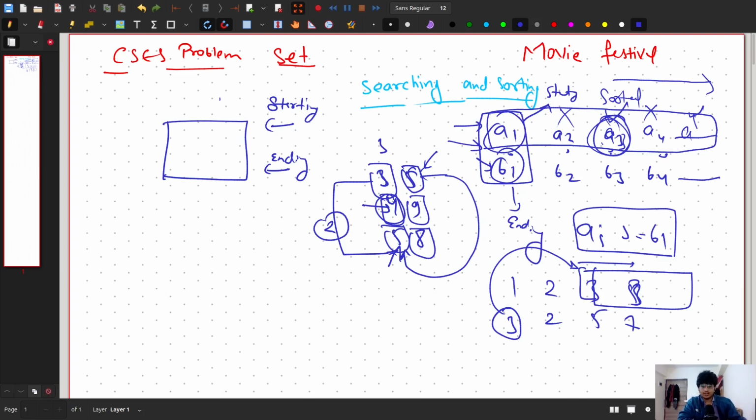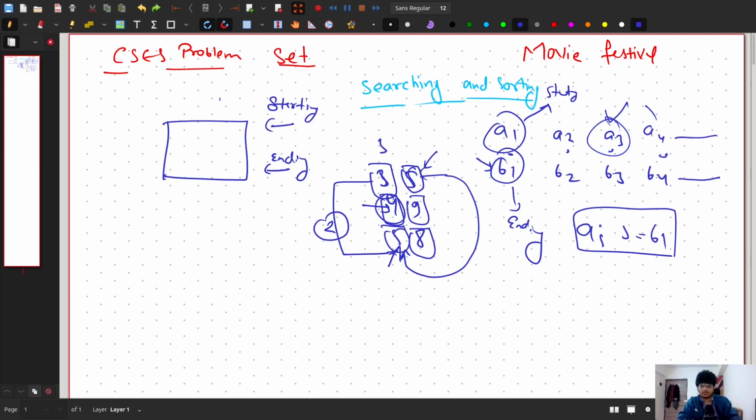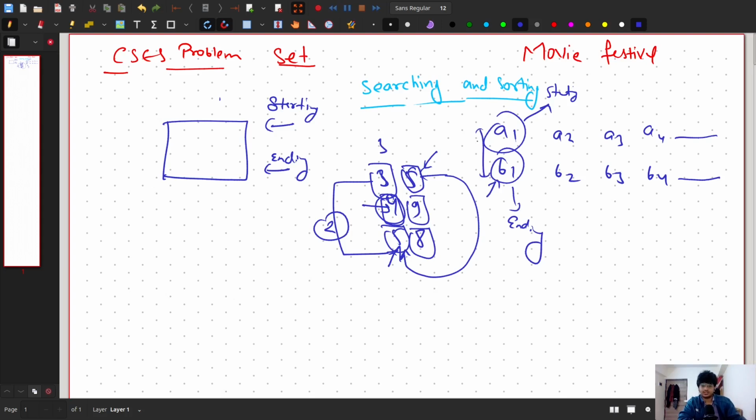So I'm saying, let's say b1, this first movie, let me clear it out, give me a second. Okay. So let's say this first movie was so large, like it started at 1 and ended at infinity, right? Or let's say it ends at 100. So this 100 can be something going beyond our array, right? So no movie entirely inside this set is watchable if you watch this movie. It starts at 1 and ends at 100. So this puts you in trouble, as you cannot watch any other movie.